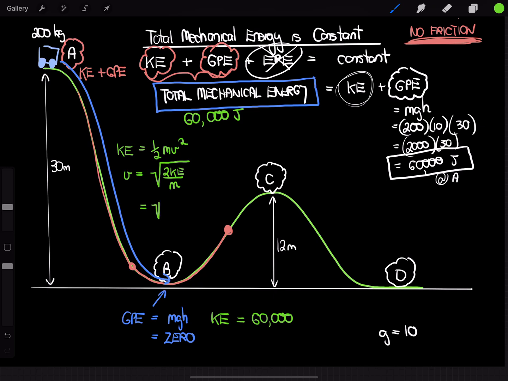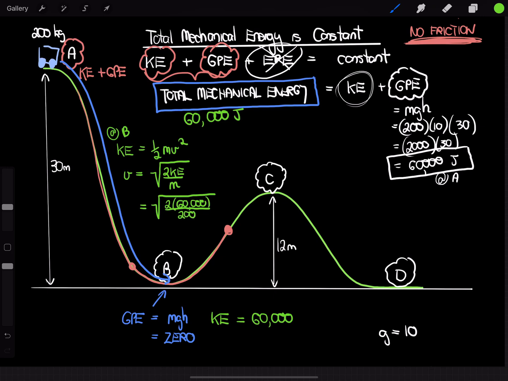And so to work out the speed of the roller coaster at the bottom of the track is going to be 2 times the kinetic energy it had, and by the way this is at position B, kinetic energy at position B, it's going to be 2 times 60,000 divided by its mass, which is 200.